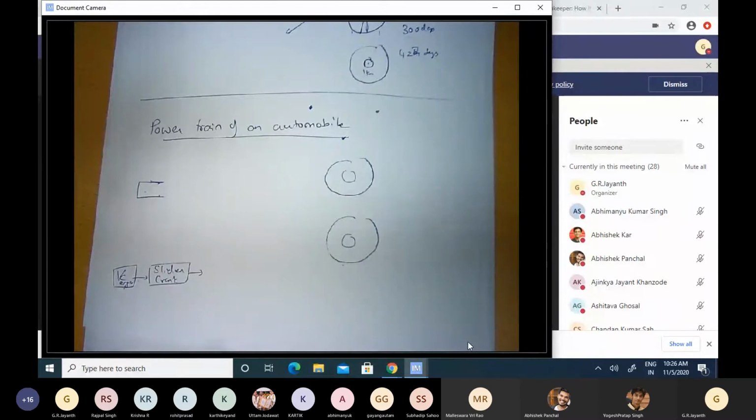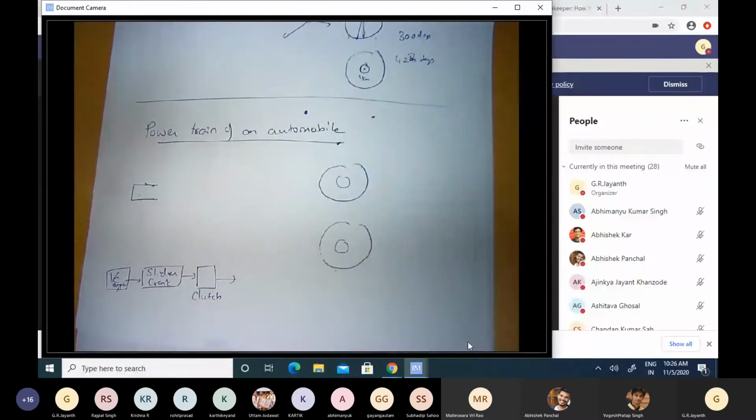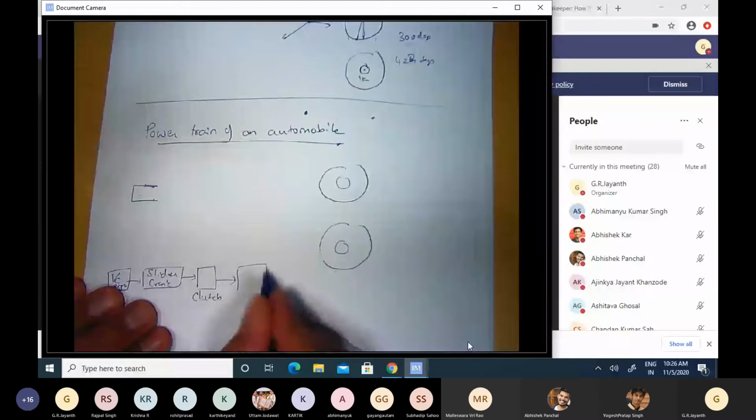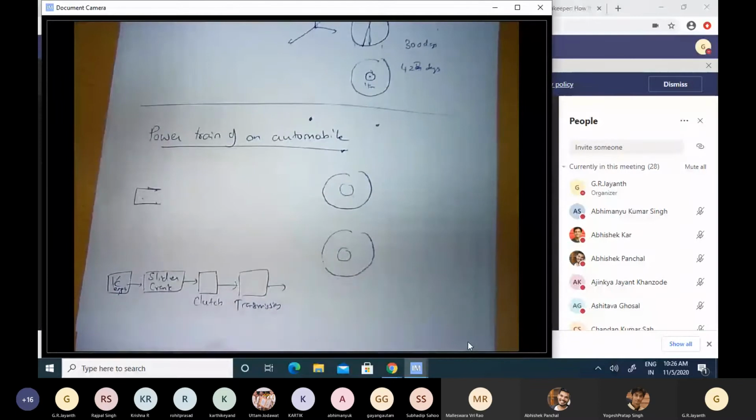Before reducing that speed, you want the flexibility to engage or disengage from the engine, as the case may be. And for that, you have first a clutch. And to step down the speed and reduce the RPM to useful levels, you have the transmission or the gearbox. Then at the output of the transmission, you have, of course, a sensible, usable speed at which the shaft is turning. But then the wheels are at the back, right?